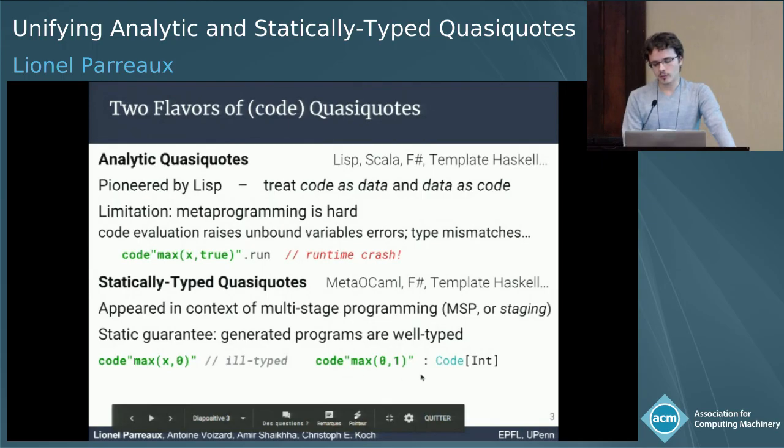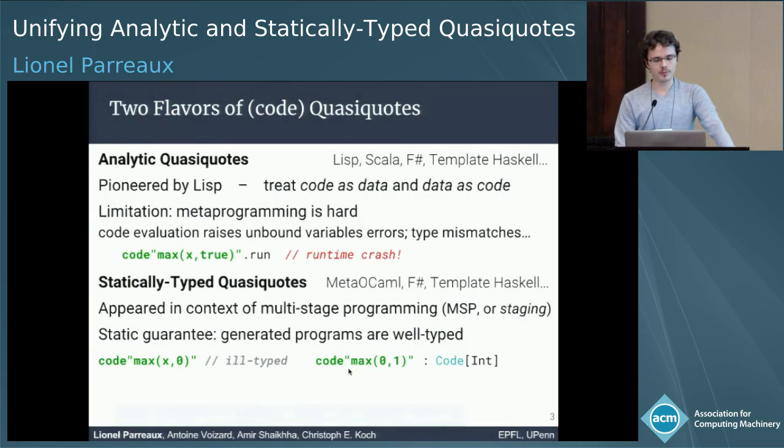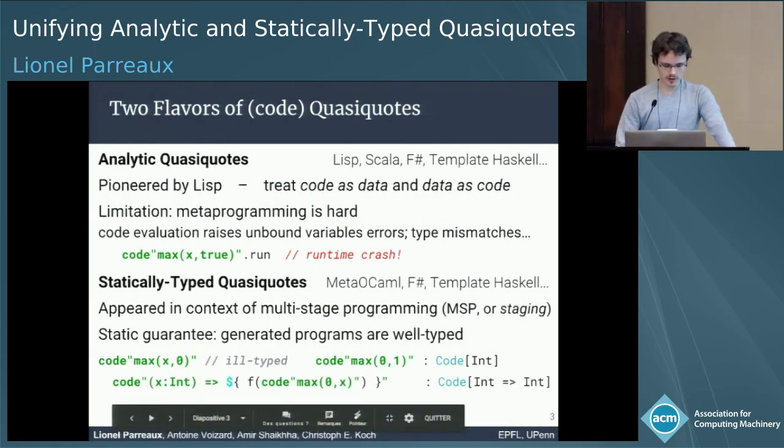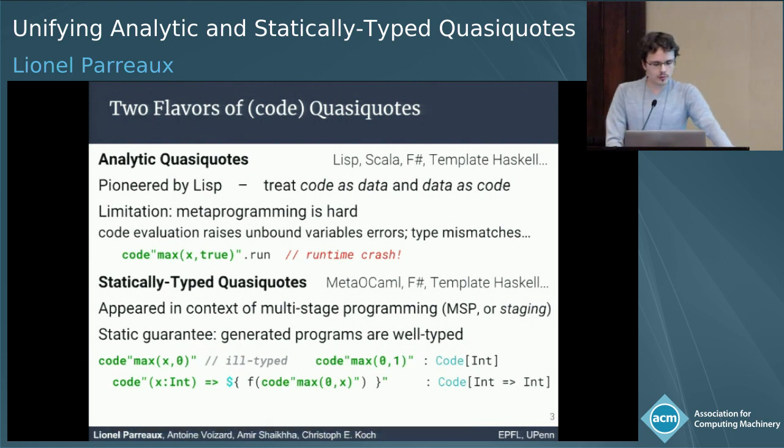And if it compiles, we get a code type that reflects the type of the code fragment represented by the quotation. So we can also usually manipulate open terms. Here you can see that the X is actually bound later. We are passing the open program into a function f, and then the X that is inside that program is captured later.